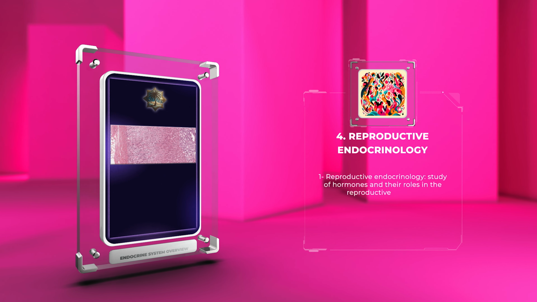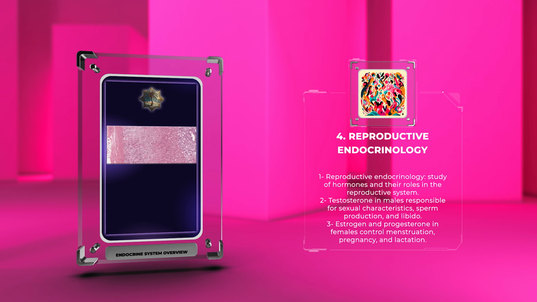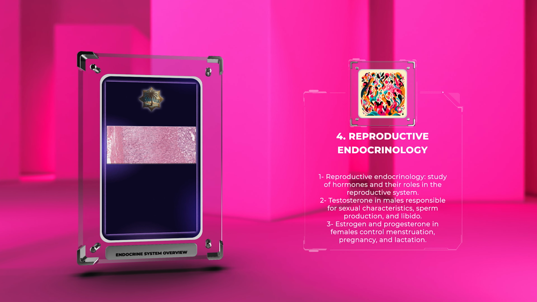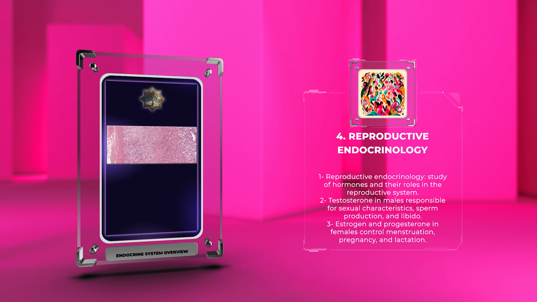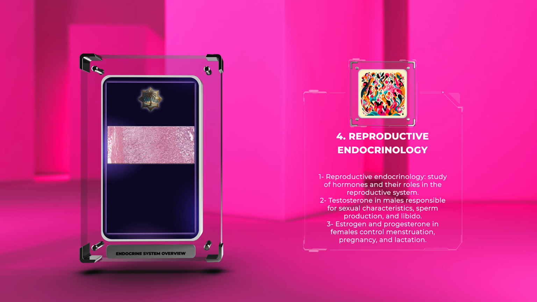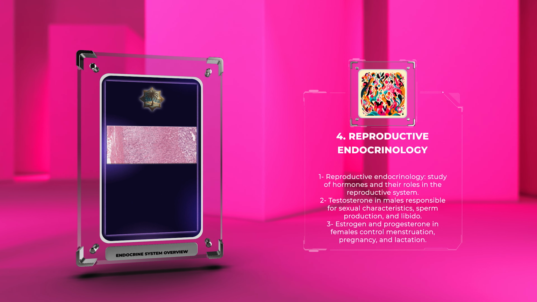Reproductive endocrinology is the study of hormones and their roles in the reproductive system. In males, testosterone from the testes is responsible for sexual characteristics, sperm production, and libido. In females, estrogen and progesterone from the ovaries control menstruation, pregnancy, and lactation. Hormonal imbalances in reproductive endocrinology can cause infertility and menstrual irregularities, requiring specialized assessment and management.